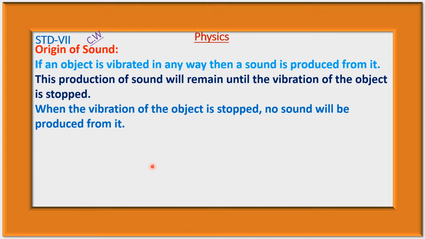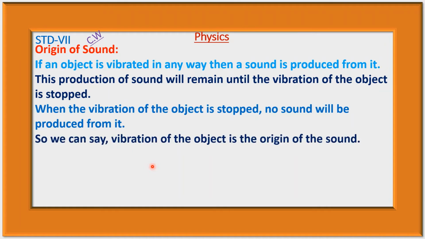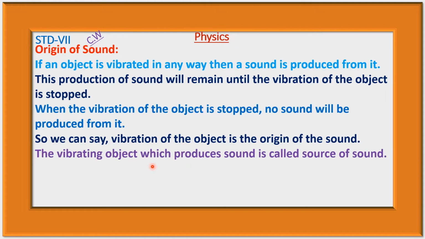That is, no vibration, no sound will be produced. So we can say vibration of the object is the origin of the sound. That is, sound is produced by the vibration of the object. So vibration of the object is the origin of sound. The vibrating object which produces sound is called source of sound.